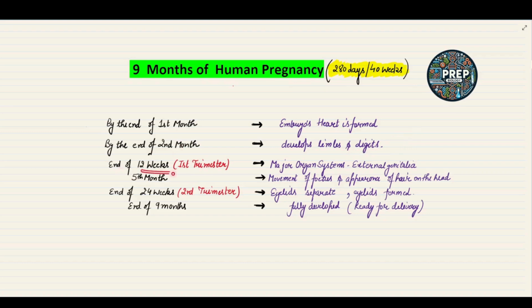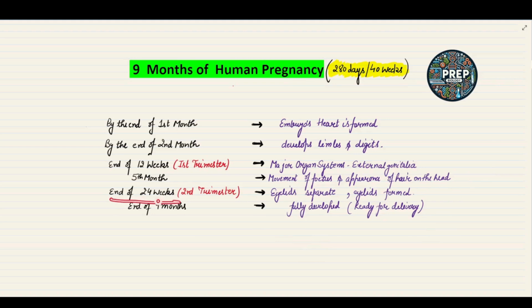At the end of 12 weeks, which means the first trimester, the first 3 months, is completed, the major organ systems develop, and the external genitalia are also developed in the human fetus. Next, by the end of the 5th month, the movement of the fetus is visible and the appearance of hair on the head is also observed.